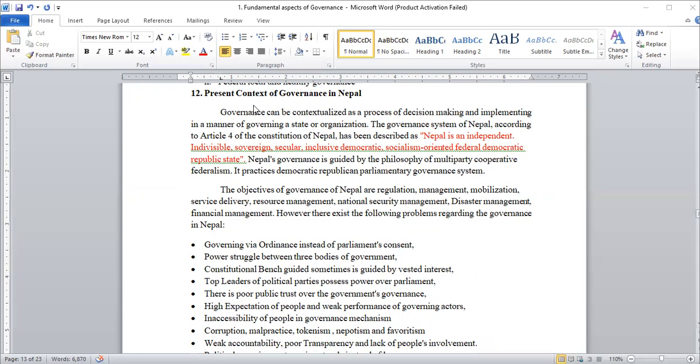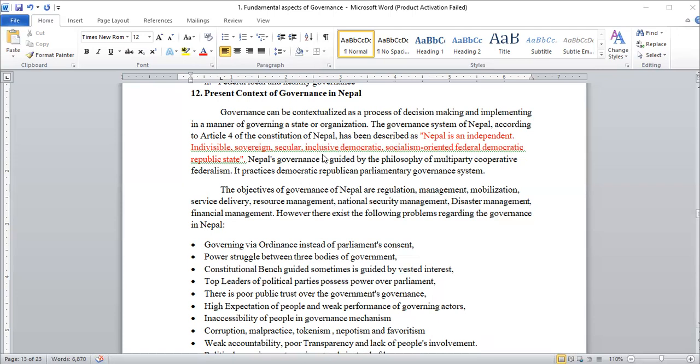And it is the Constitution of Nepal 2072, which in its Article 4 describes that Nepal is an independent, indivisible, sovereign, secular, inclusive, democratic, socialism-oriented, federal democratic republic state. This is what our constitution says about the governance system of Nepal. It means that our governance system is guided by inclusive democracy.